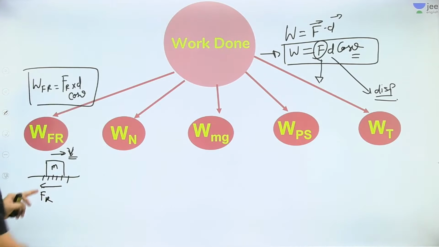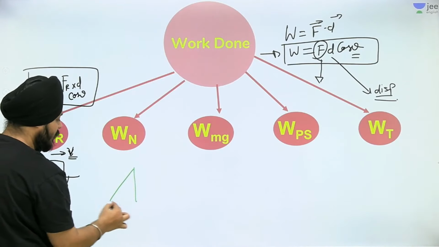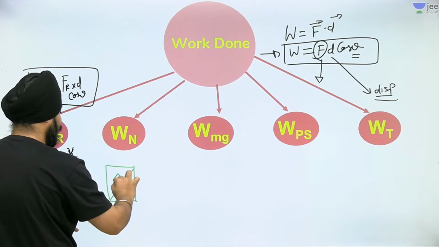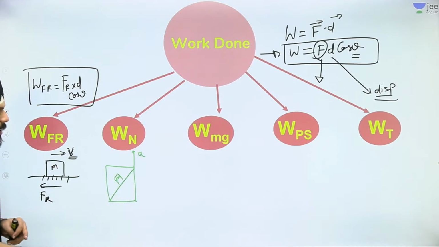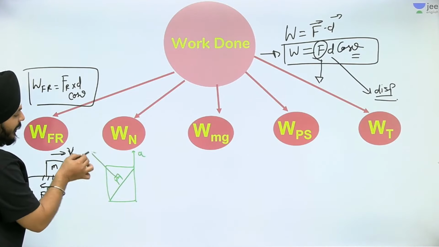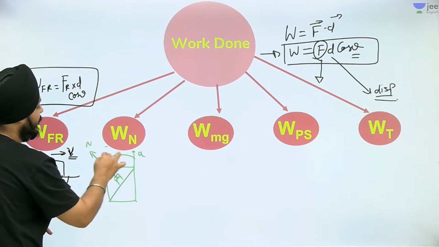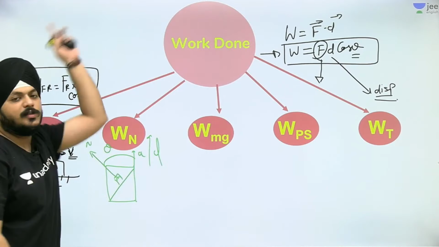Now moving forward, the normal. Let us take a fair example. This is a wedge connected to a lift, and the lift is moving upward with acceleration a. The normal on the particle acts in this direction, making an angle theta with the displacement, which is in the upward direction.